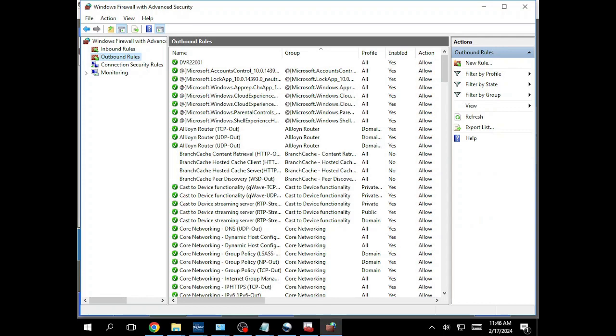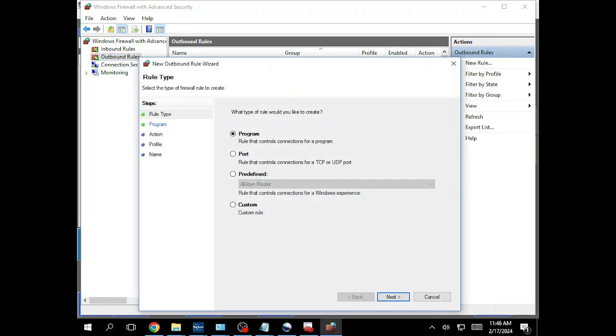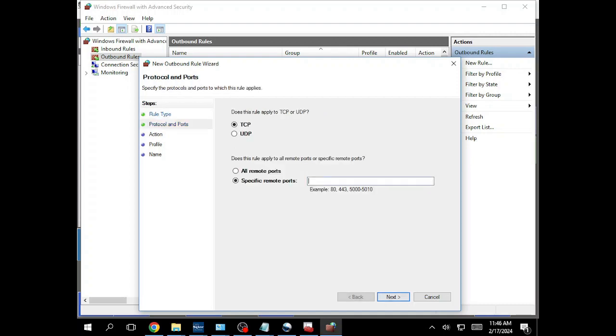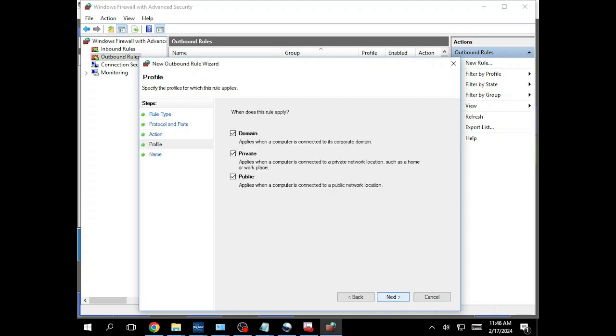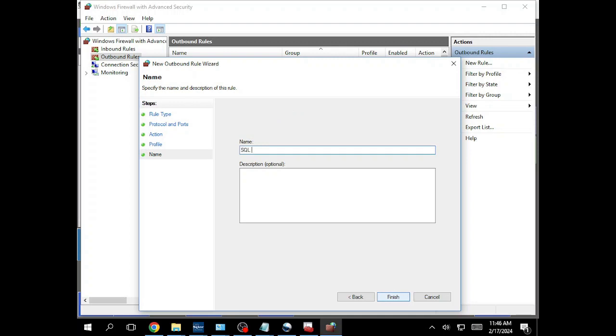Outbound Rule. You're going to click on Outbound Rules, then you're going to click New Rule, then you click Port, and then the same thing, you're going to put 32,001, allow the connection, you're going to put in the name, it could be anything.